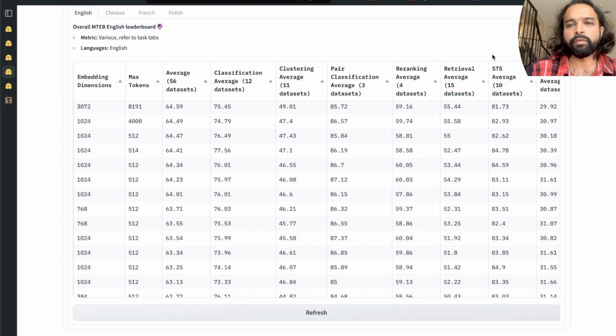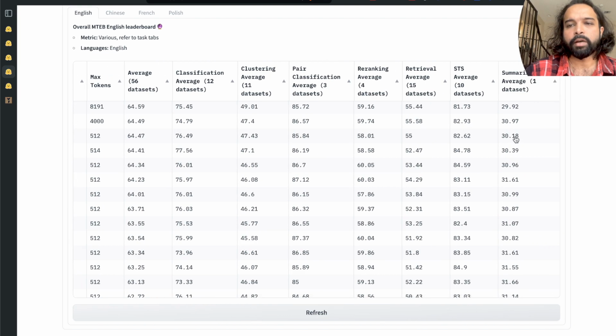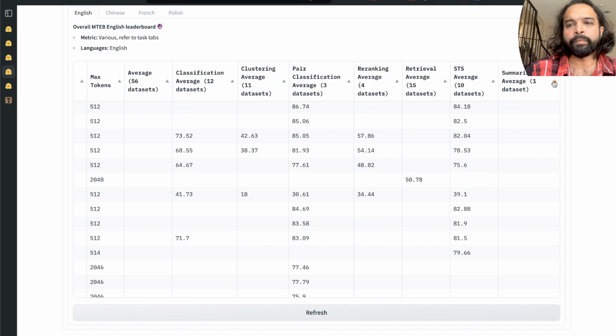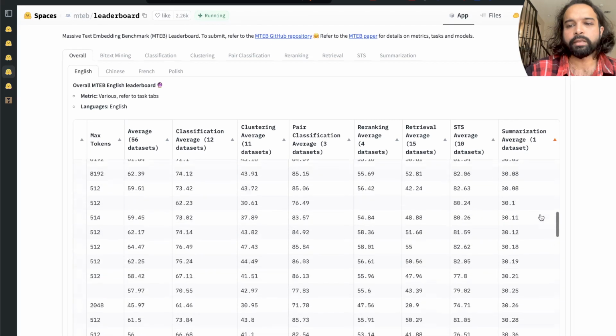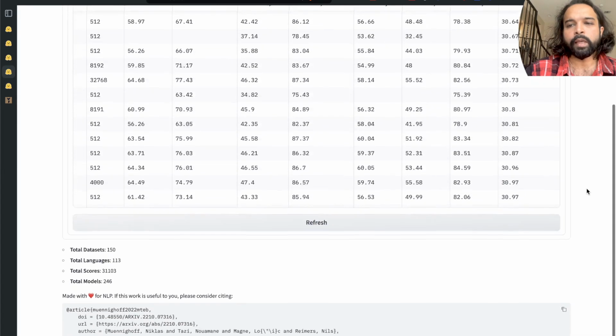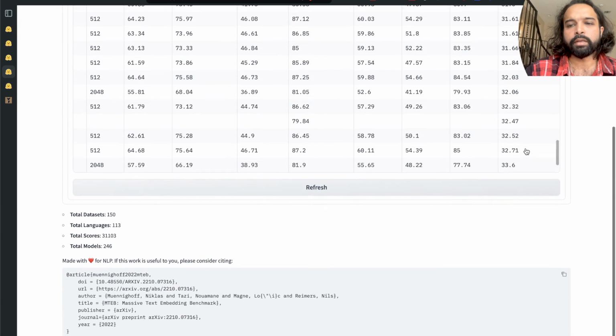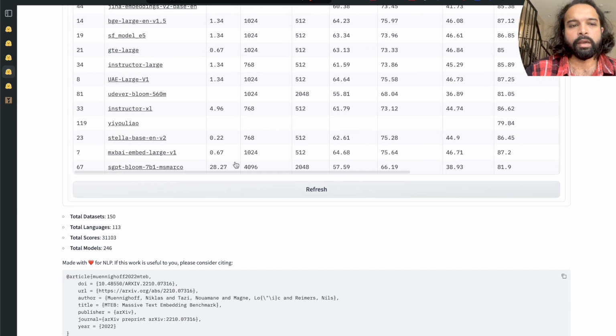This is for 4 datasets, retrieval 15 datasets, summarization. So for example, if you are creating a model where you care about summarization the most, you would likely want to sort this by summarization. And as you can see, the Bloom 7B1 MS Marco is number one.